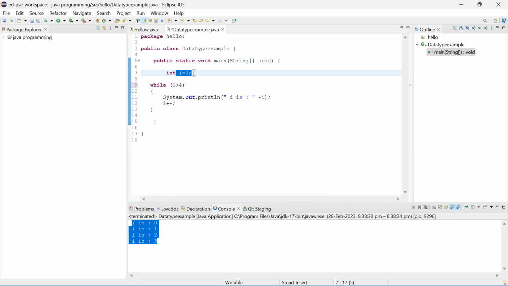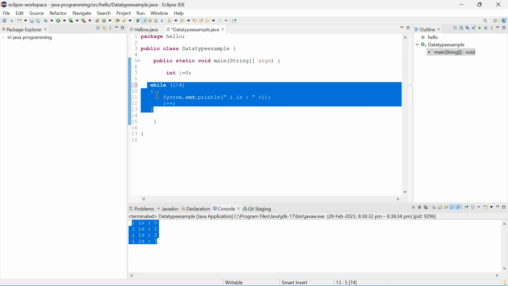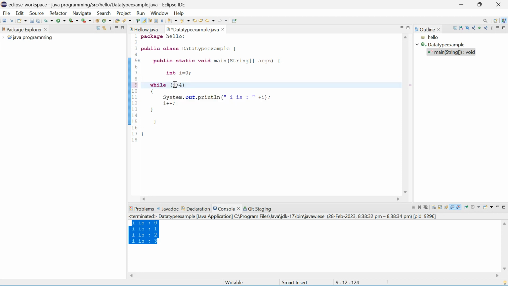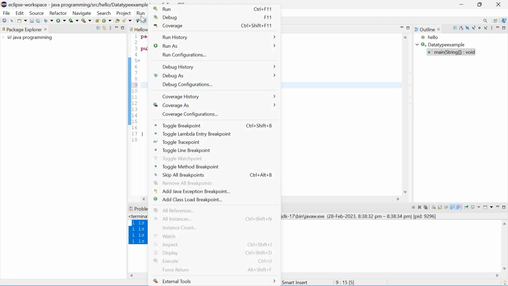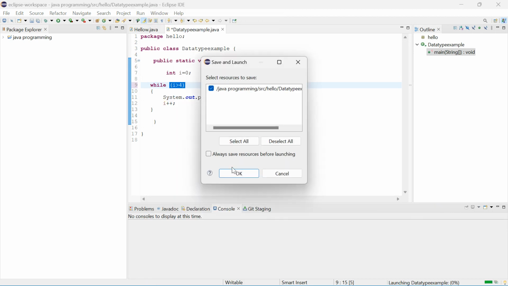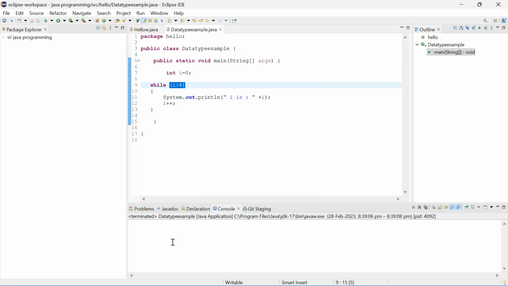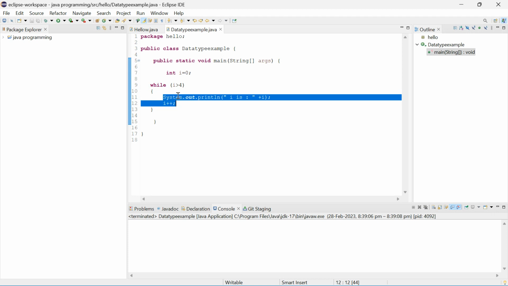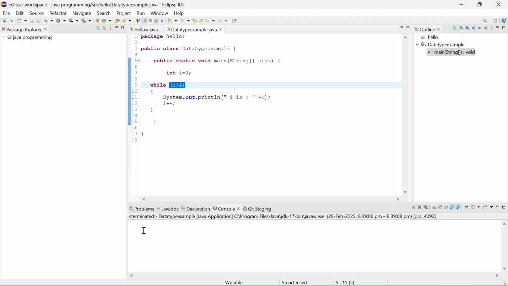So the I value that I have taken is 0. Okay, so 0 is greater than 4, no, false. So the statements won't get executed, because the condition is false in the starting only. So let me run. See, there is no output. But I have written the statements here. But those statements won't get printed here because the condition became false. No output. Simple. Okay.